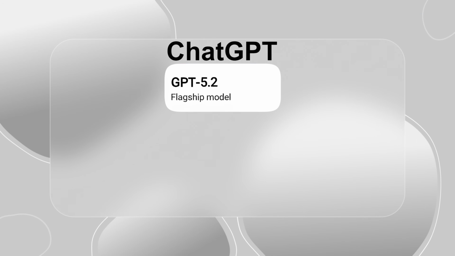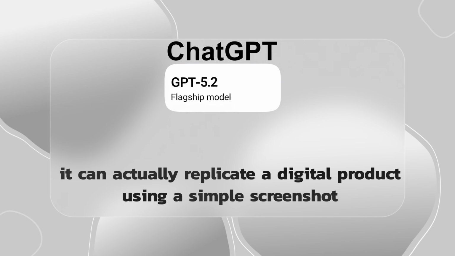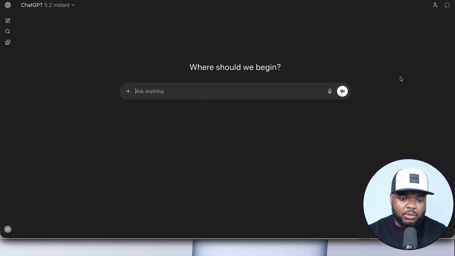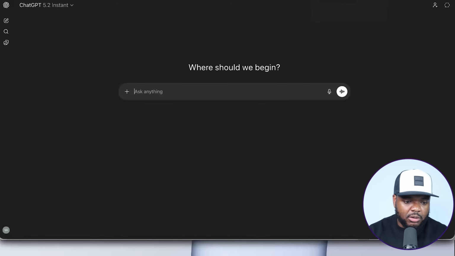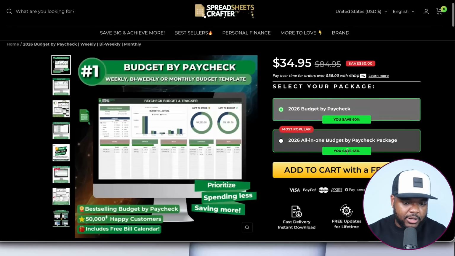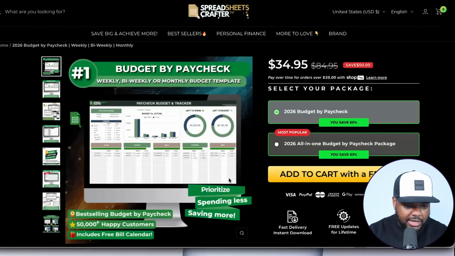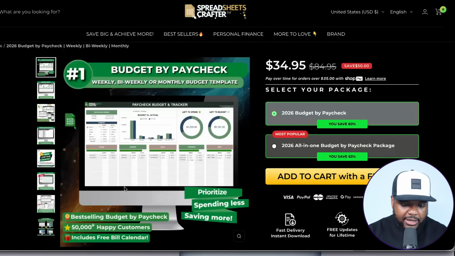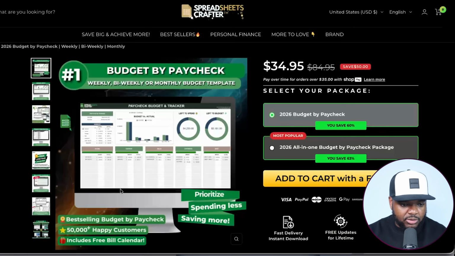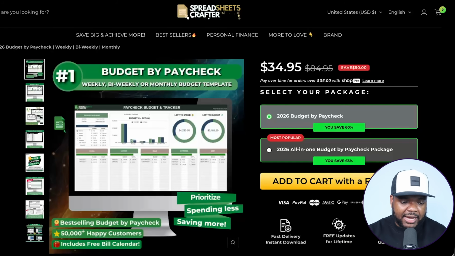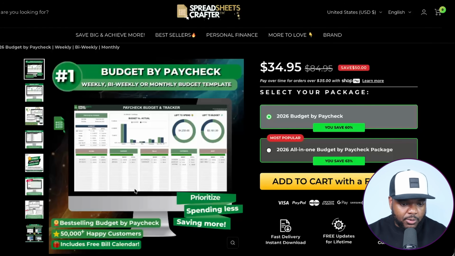But this now brings me on to a new use case when it comes to using ChatGPT 5.2, which is the fact that it can actually replicate a digital product using a simple screenshot. So let me show you exactly what I mean. If I just go over to this site that it came back with, what I'm able to do is just take a screenshot of the spreadsheet that they've got in this image, and I can literally use ChatGPT to recreate it with formulas, with pie charts, line charts, just from a simple image.